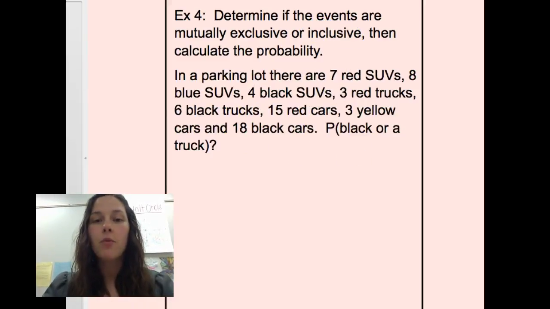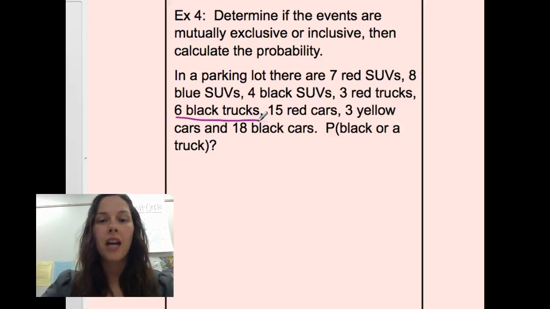For our final example, we're looking at a bunch of different cars in a parking lot. So the question is, can a car be both black and a truck? The answer is yes, we have black trucks. So these are inclusive events.